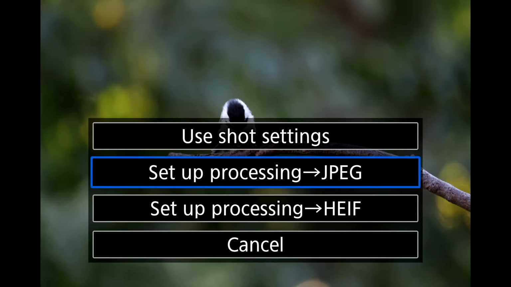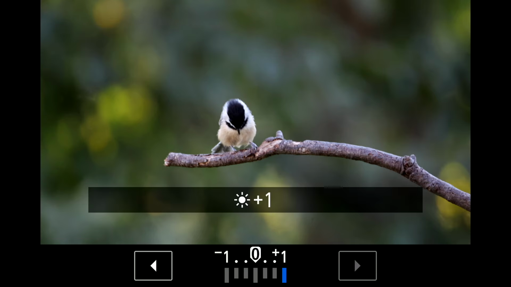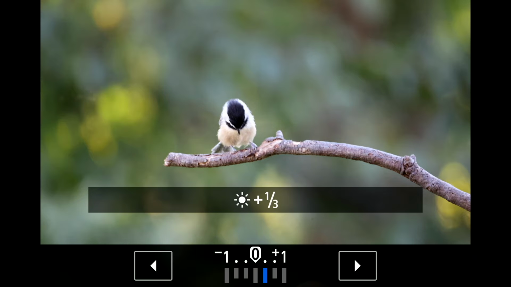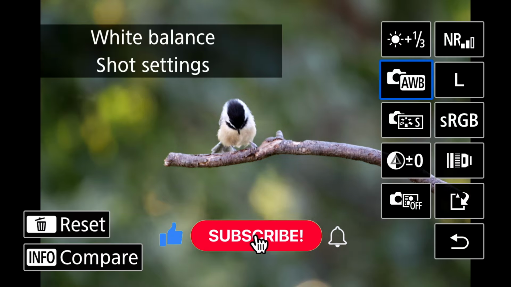You can save it as a JPEG or a HEIF if you want to do. HEIF is 10-bit, JPEG is 8-bit. Let's just go to JPEG for a second. When you come in here, it's going to start allowing you to process. So you can come in here and you can start adjusting the brightness, like you'll see. You can actually edit this. It is working. It's letting me do it. I'm just going to fool with it a little bit.